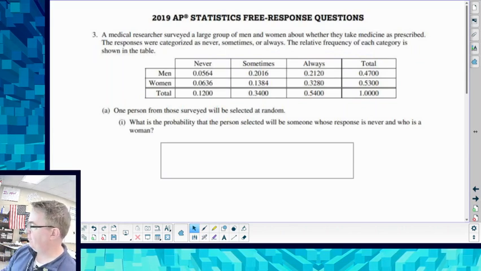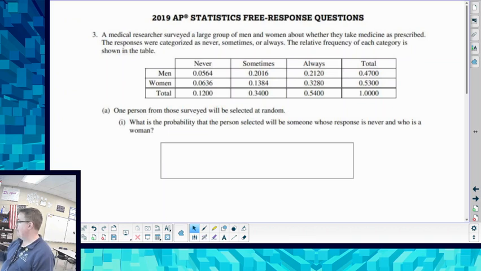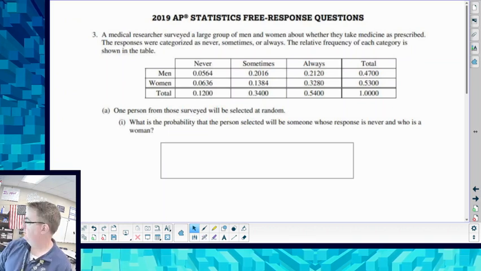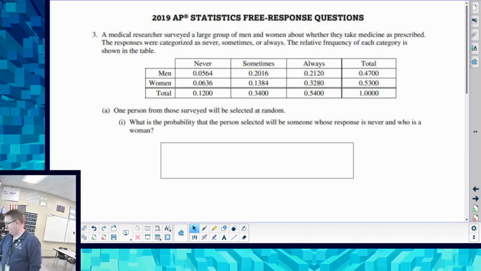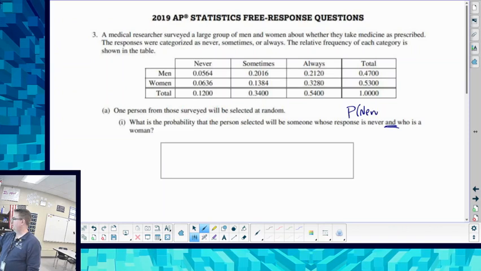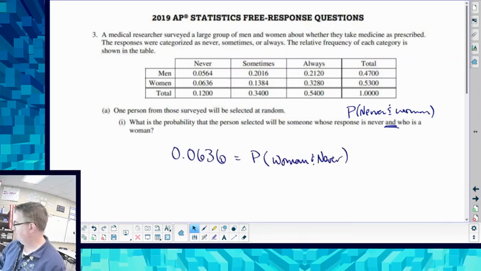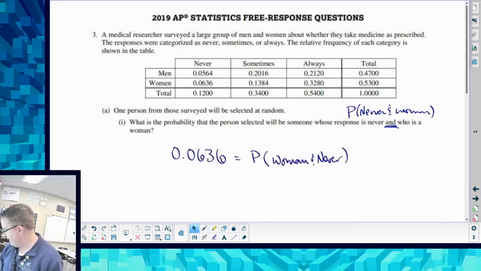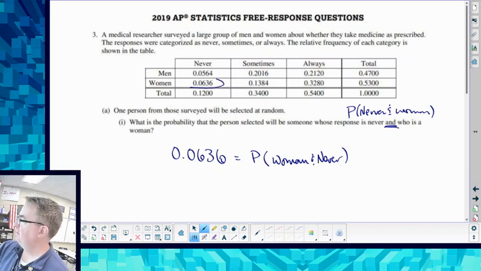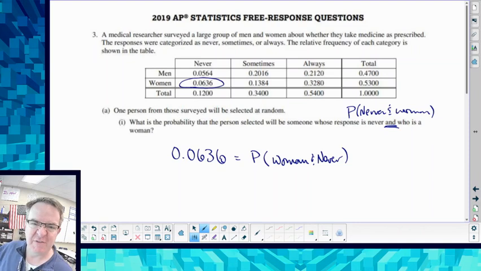So what is the probability that the person selected will be someone whose response is never and who is a woman? So this is an and. That means that both have to happen. So the probability is never and a woman. So you need to have both of those. The probability is 0.063. Why? Because I want never and a woman. This is just all straight probabilities. They're not even having you divide this stuff out.